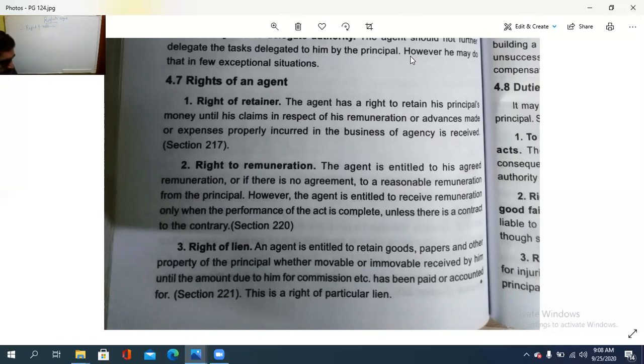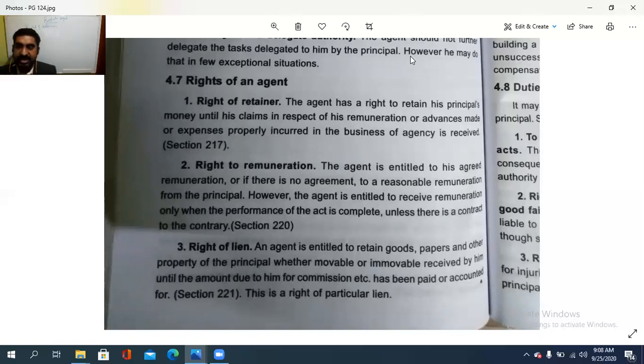Right of a retainer. The agent has a right to retain his principal's money until his claim in respect of his remuneration or the advances made or the expenses that are properly incurred in the business of agency is received. So, right to retain the money.